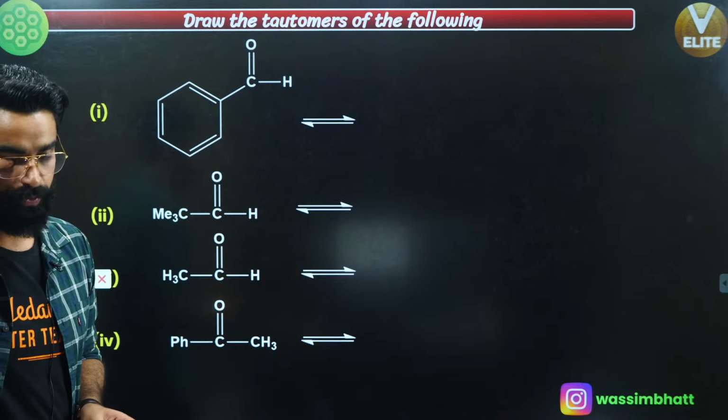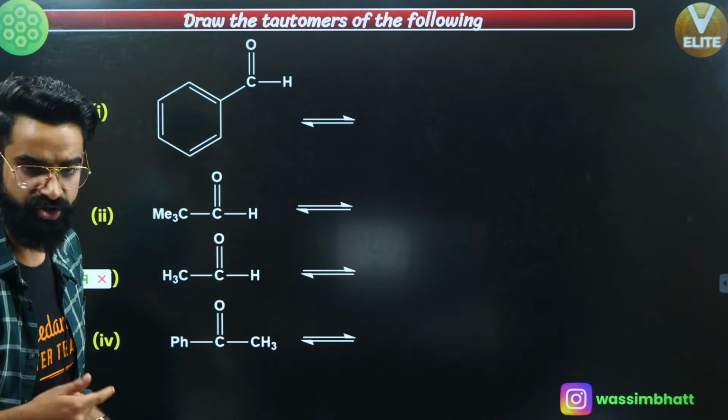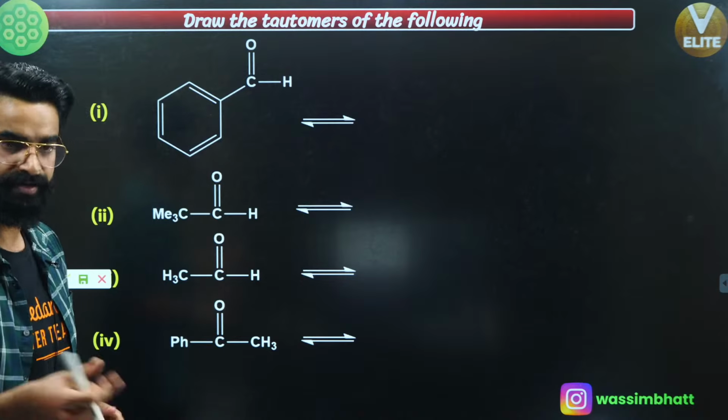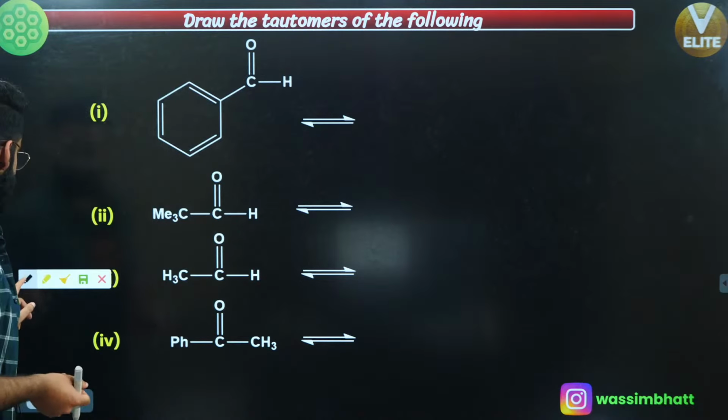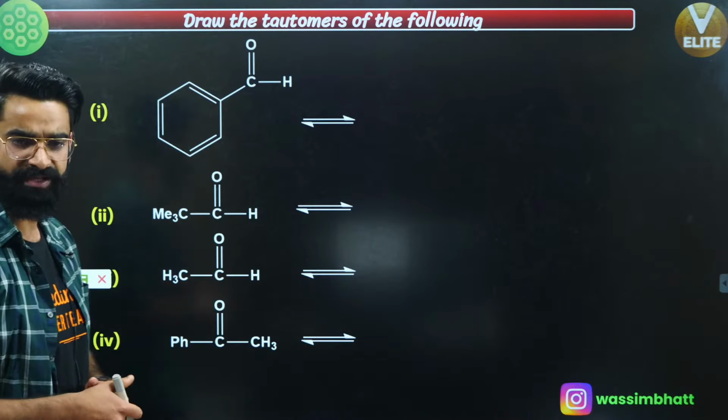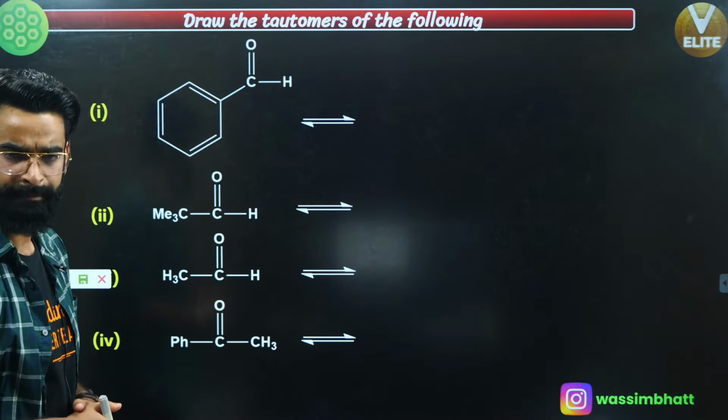Now people, what we are going to do is form the tautomers of these different molecules. Understand. First of all, can you let me know, is tautomerism possible in the first case? Is it possible or not?